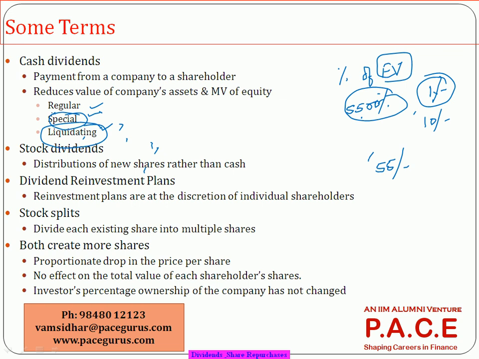So though the first and second are looked more in the form of positive, the liquidating is a kind of negative aspect of the company, because that comes up only when the company is winding up or closing some portion of the business, selling off some portion of the business, and that amount it wants to distribute to the investors. Those kind of cases we bring in the liquidating dividend.